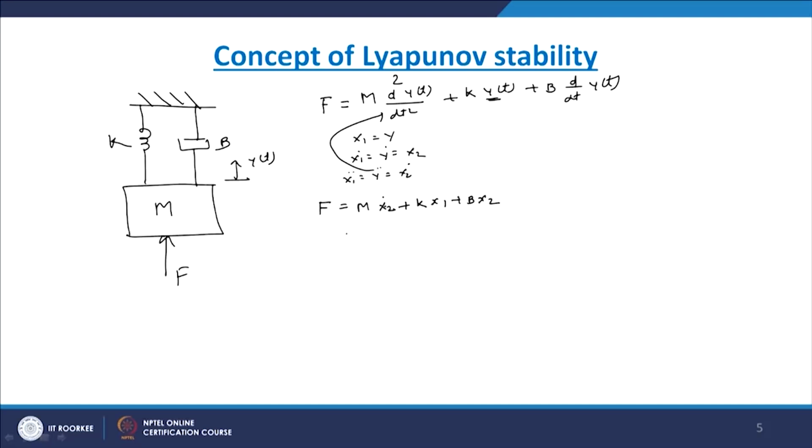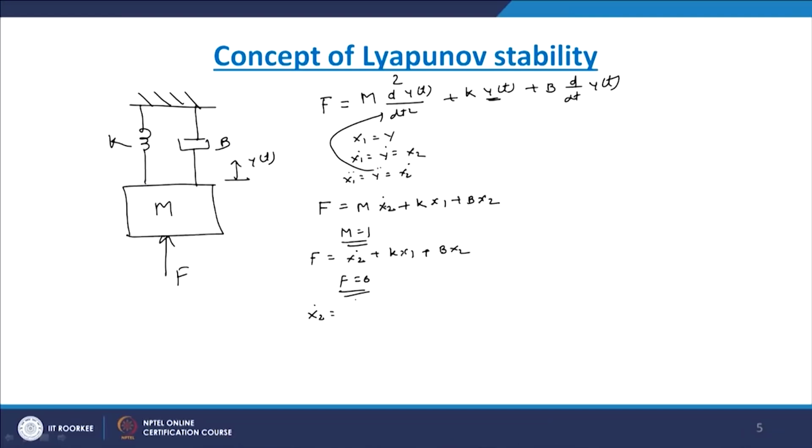Now suppose we take m equal to 1, so your equation becomes F equal to x2 dot plus kx1 plus bx2. Suppose the system is autonomous, so let us say F equals 0, unforced system. So now the equation we can write as x2 dot equal to minus kx1 minus bx2, and the original equation x1 dot equal to x2. Now this equation has been formed, applied force is 0, m is 1.